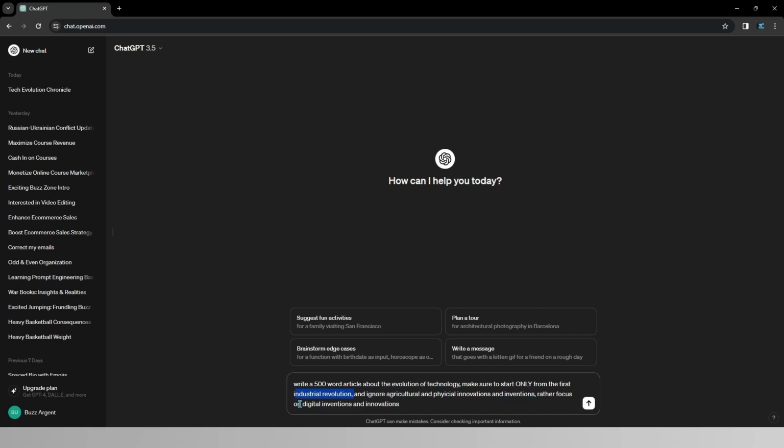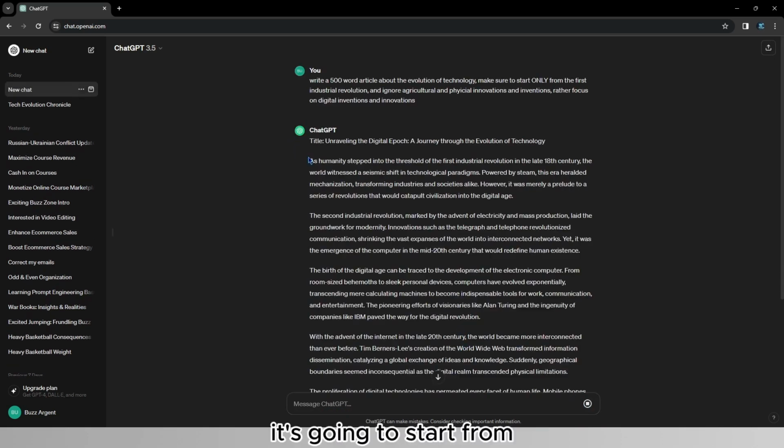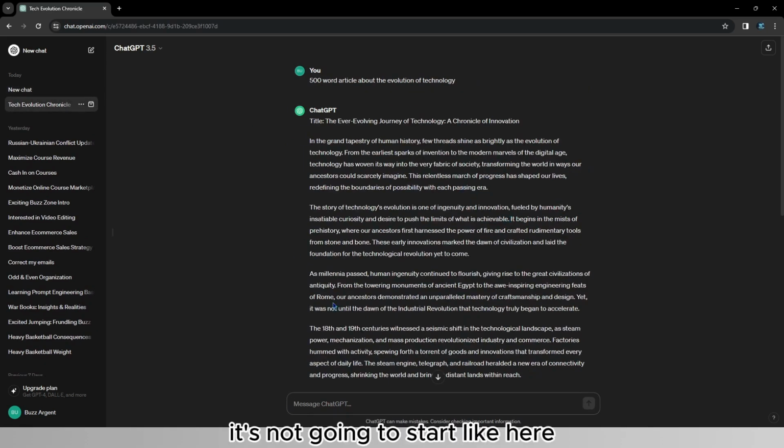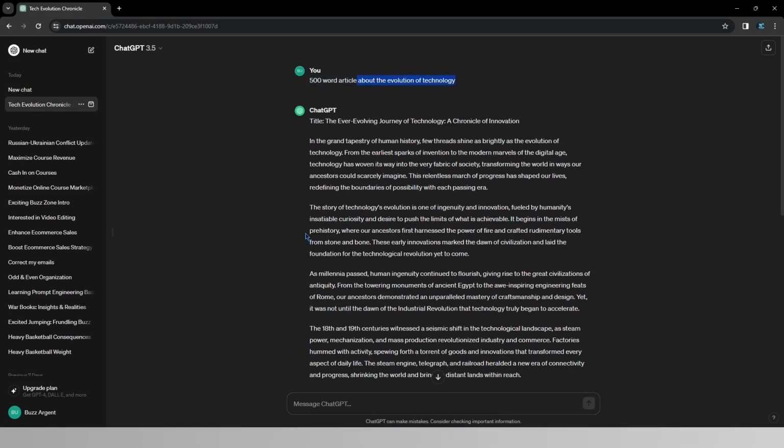Rather focus on digital inventions and innovations. So if I go ahead and type this, as you can see, it's going to start from the first industrial revolution. It's not going to start like here, where I just talked about the evolution of technology. It starts from prehistory, where it talks about rudimentary tools, because ChatGPT simply interprets technology as the advancement of also physical tools and inventions, not only digital.